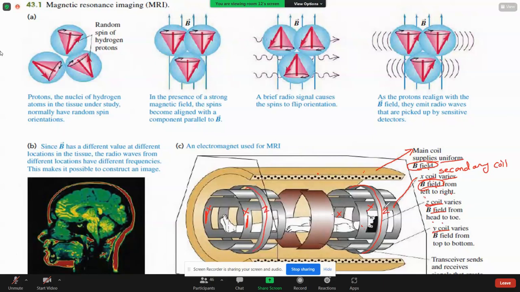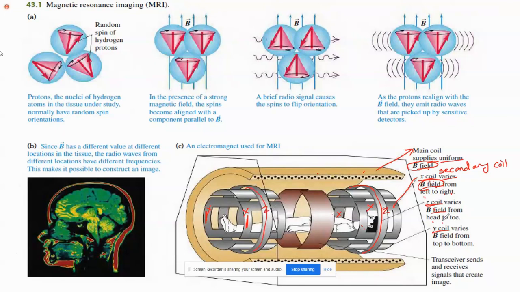So the function of this Z coil is to vary the magnetic field from top to bottom of the patient, head to toe. Then the Y coil is there, which varies the magnetic field from top to bottom of the patient.